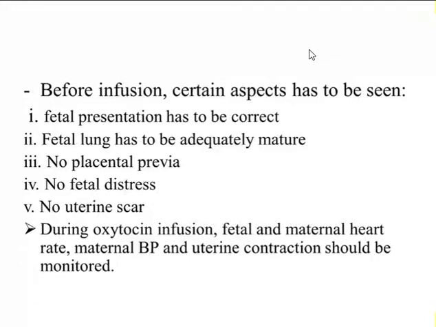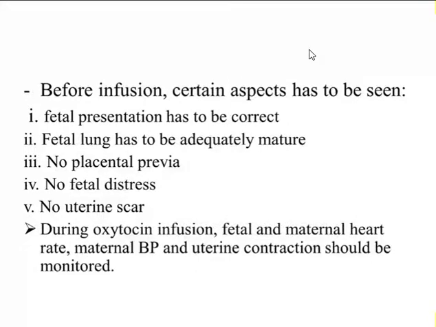And fetal lung has to be adequately mature. The fetus should be mature enough so that the fetal lung is already well mature. And there should be no placenta previa. Placenta previa means the lower lying of the placenta just above the cervix. In that case there may be excessive bleeding.